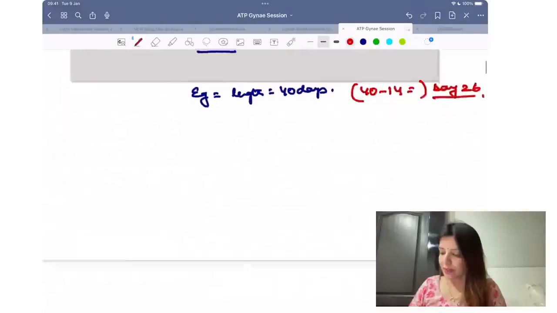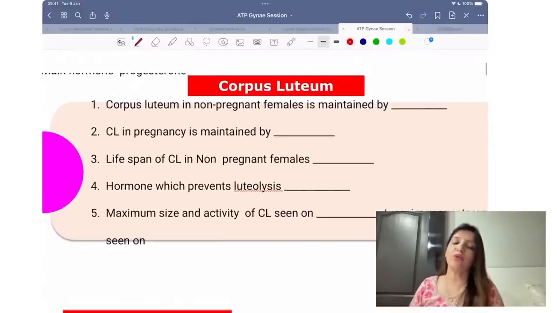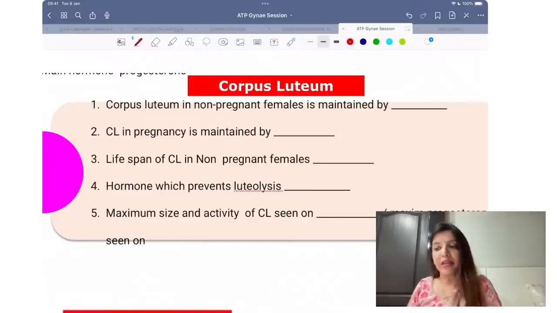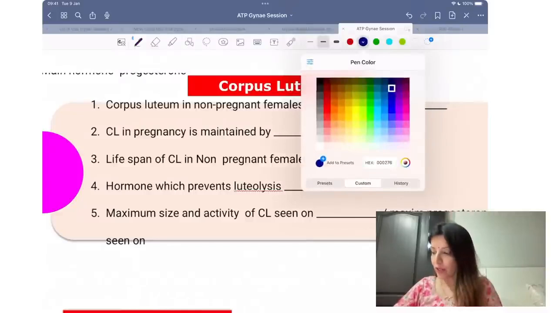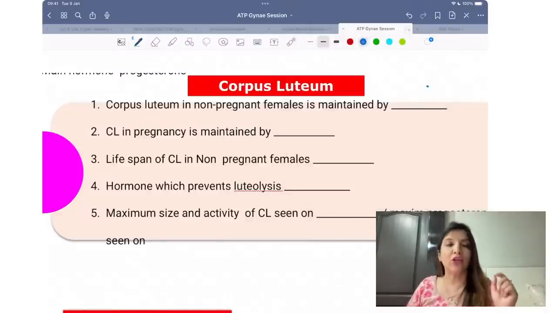Right? Okay. Then, as I told you, ovulation means the primary oocyte gets converted into a secondary oocyte, and the follicle gets converted into corpus luteum. Now the questions which they ask on corpus luteum. Number one question is, corpus luteum in a non-pregnant female is maintained by which hormone? Tell quickly.